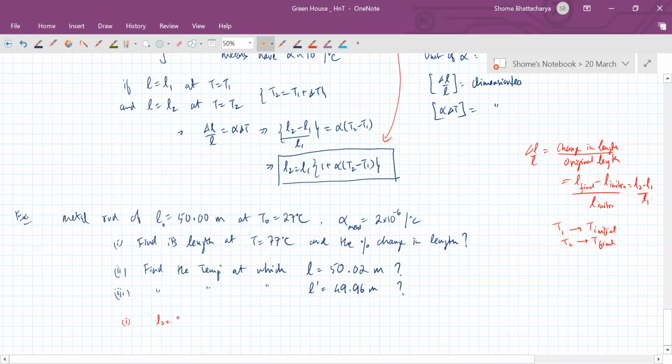So let's just use this. The length at 77 will become 50.00 into 1 plus alpha, which is 2 into 10 raised to minus 6, into the temperature difference, which is this.